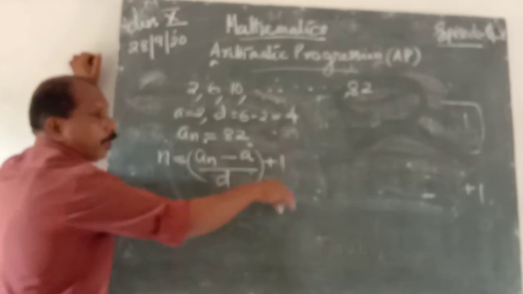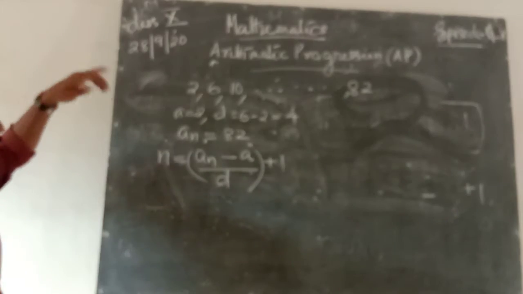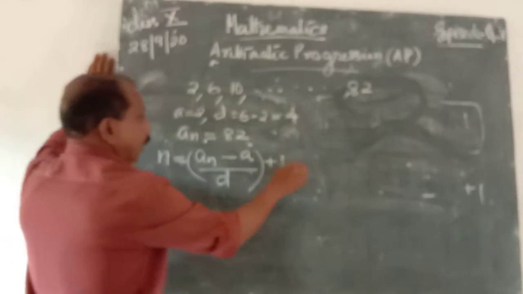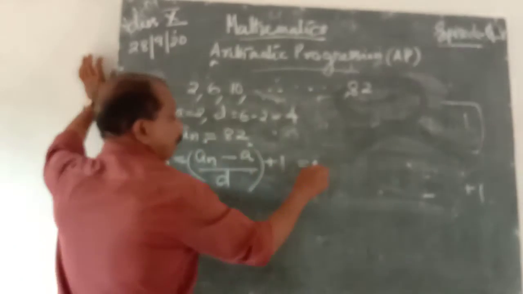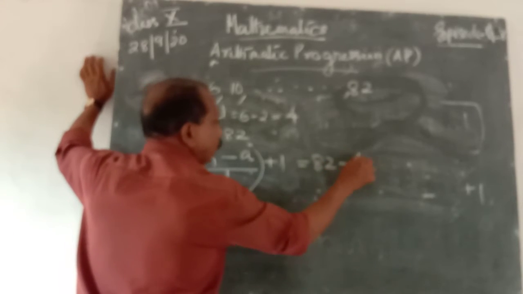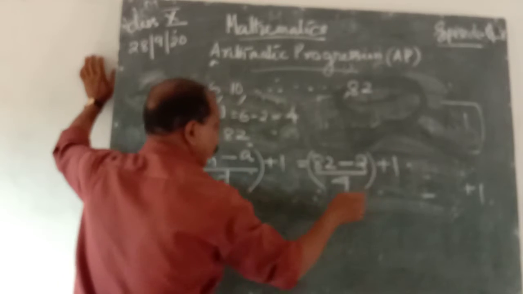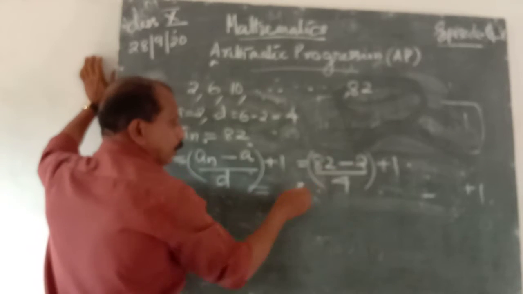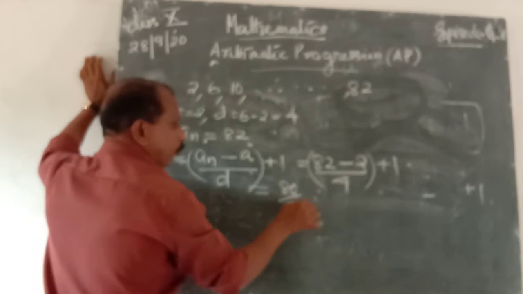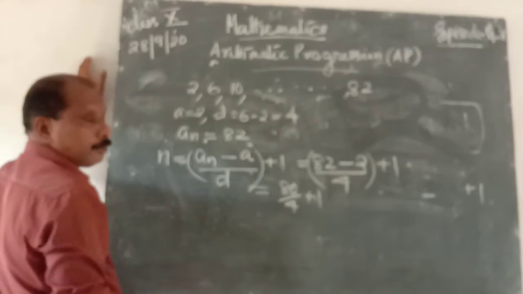This is the formula to find the number of terms. Using this example, it is last term 82, first term 2, common difference 4, plus 1, which is equal to 82 minus 2, 80, by 4 plus 1. What is 80 by 4?